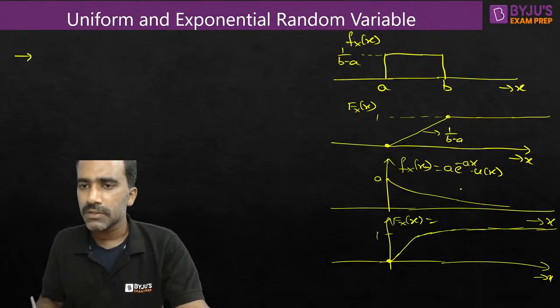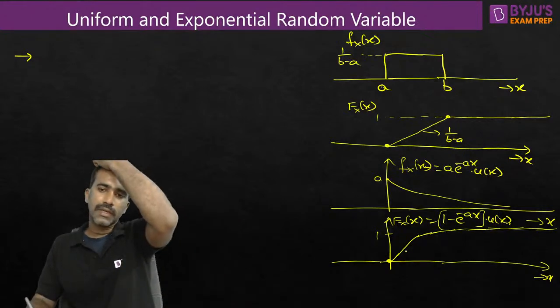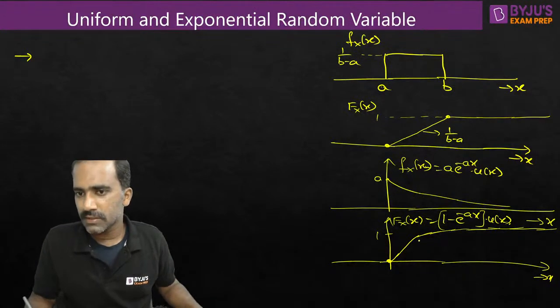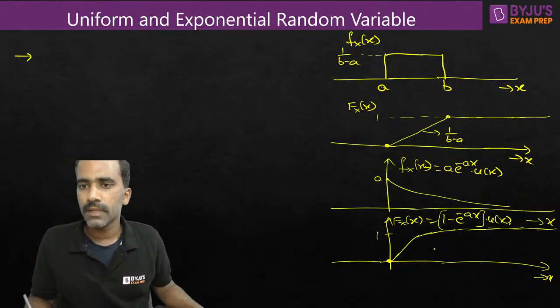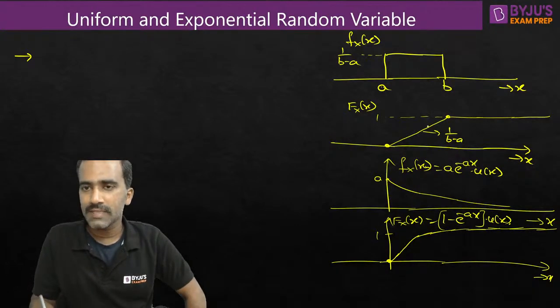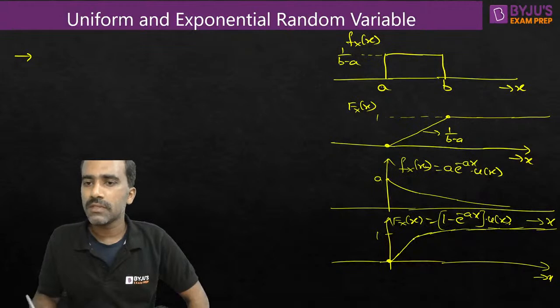If you integrate using your basics, it is going to look like 1 minus e^(-ax), something like that. At x equal to infinity, it becomes 1 minus 0, which is 1. So the CDF function looks like this. It is like 1 minus a decreasing exponential, so it looks like an increasing kind of exponential. So these are the CDFs. For any uniform PDF, the CDF has an increasing shape for some duration, and after that it will stay constant. For the exponential graph, this is how the CDF looks.